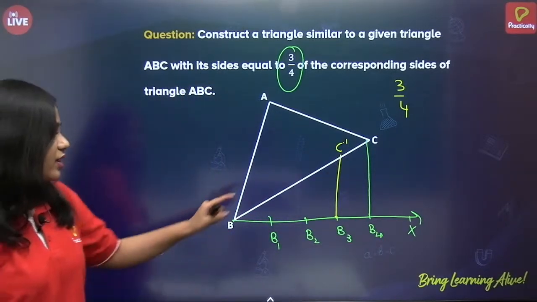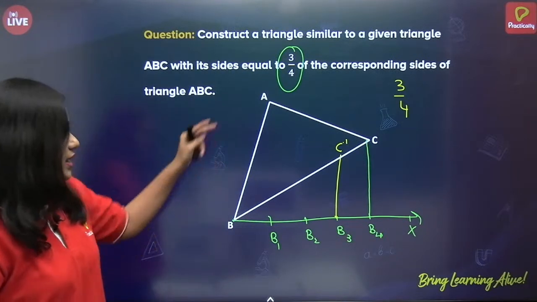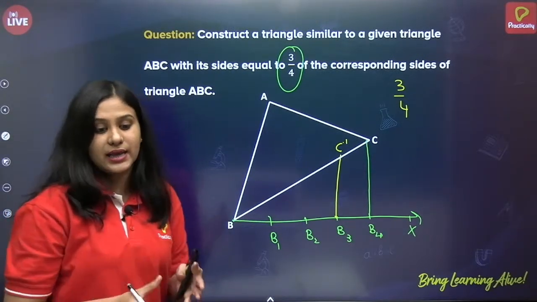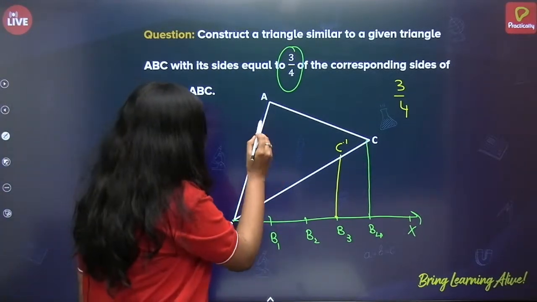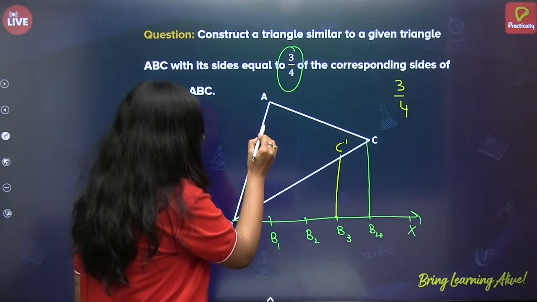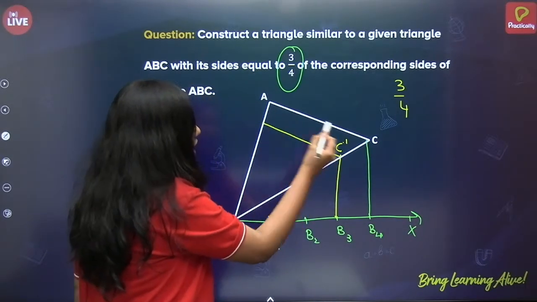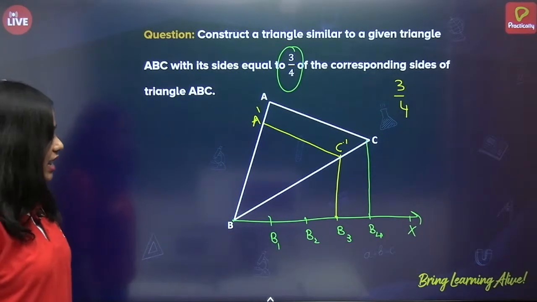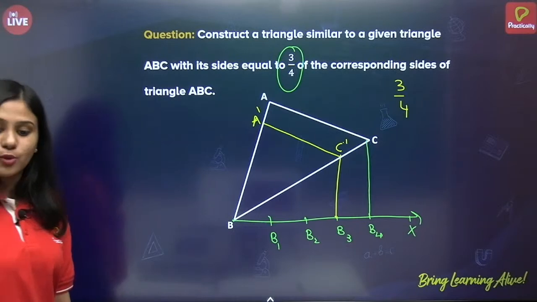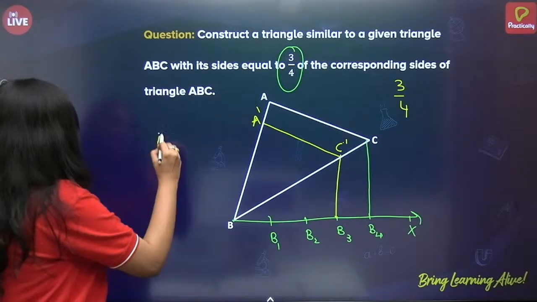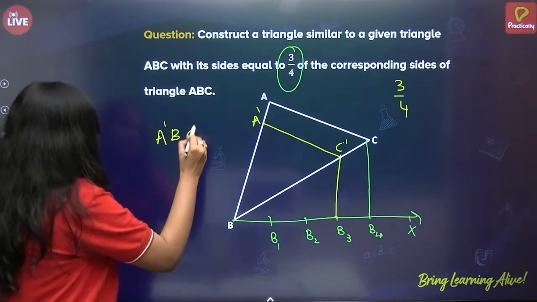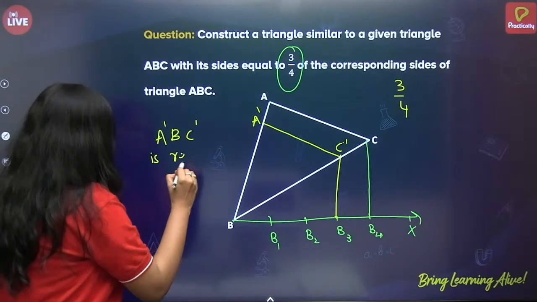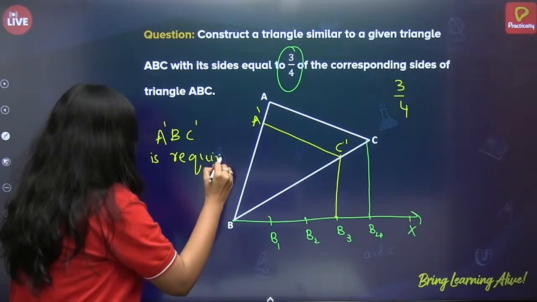Now, we got C dash, we got BA, but we have to form a triangle. What do we do? Again, draw a parallel line A dash C dash, which is parallel to AC. Name this as A dash. Now, A dash, B, C dash is the required triangle.